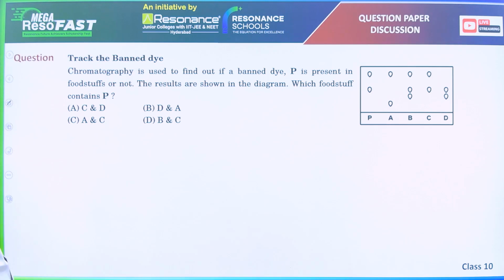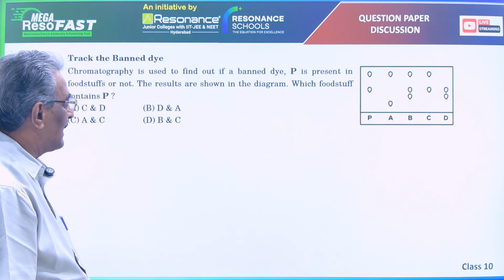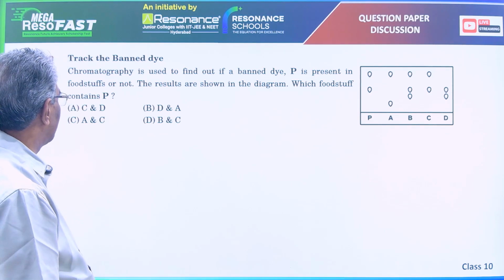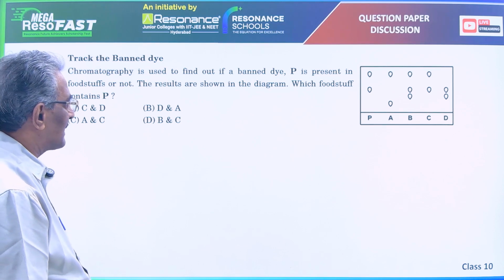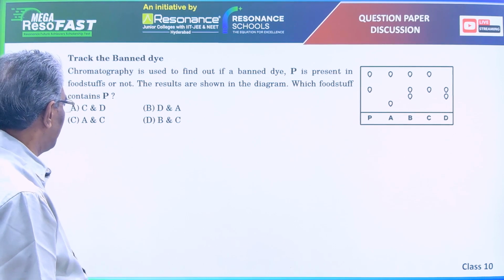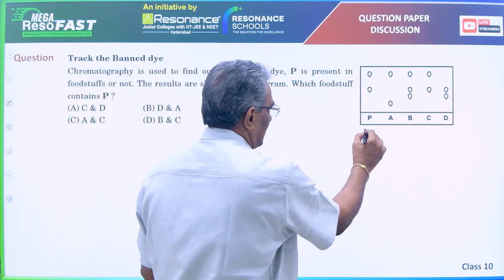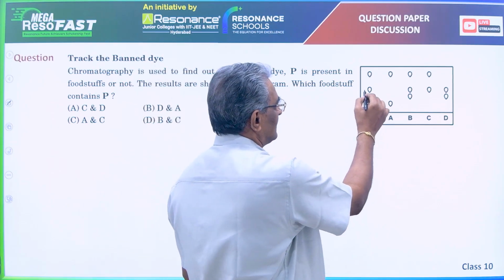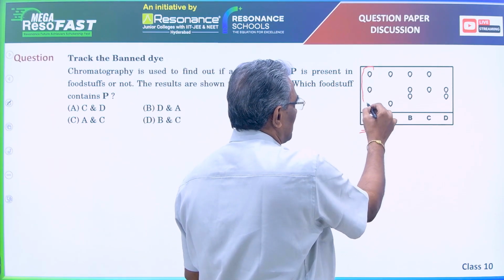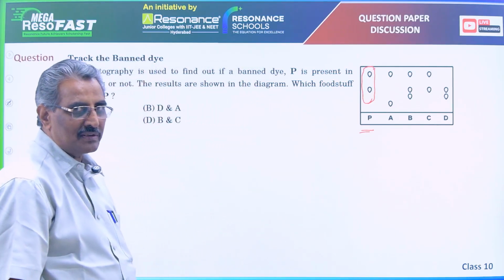Next question. Chromatography is used to find out whether a banned dye P is present in foodstuffs or not. The results are shown in the diagram. Which foodstuff contains P? Let us take the foodstuff P. P has given 2 spots at certain distances. These are the spots given by P. And A, B, C, D are given the spots.